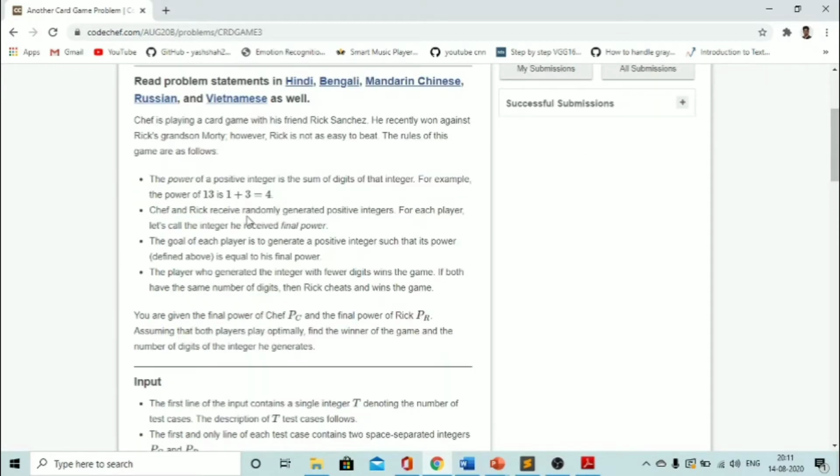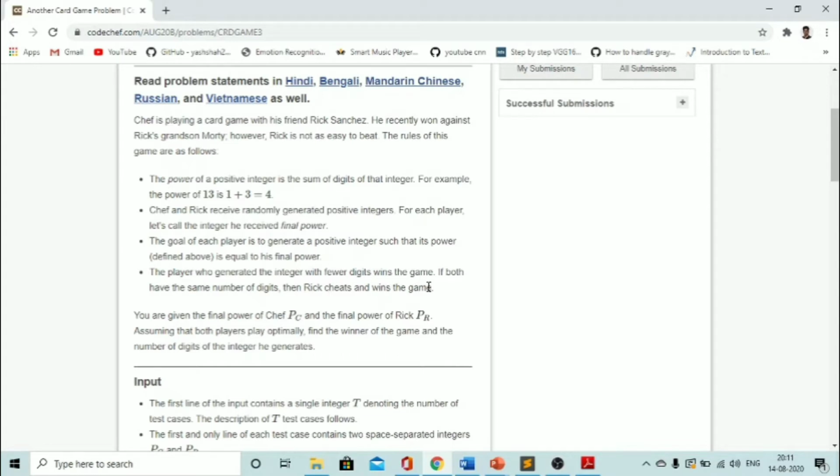Chef and Rick will receive a randomly generated positive integer, and that integer is called the final power. So basically, Chef will receive an integer and Rick will receive another integer, and both integers are called the final power. The goal of each player is to generate another positive integer such that its power is equal to the final power. The player who generated the integer with fewer digits wins the game. If both have the same number of digits, then Rick cheats and wins the game.